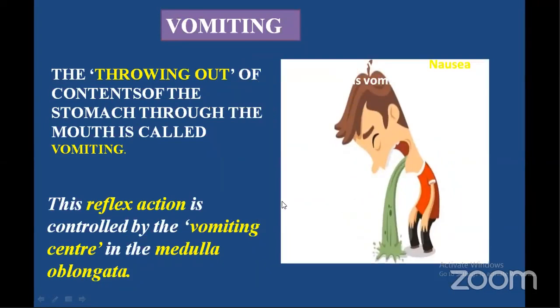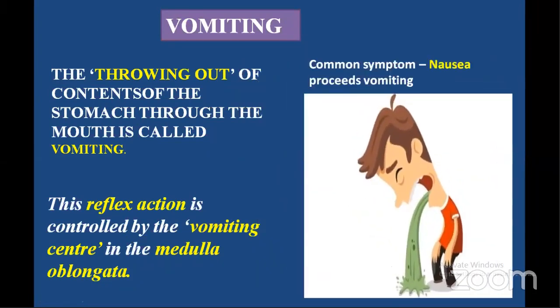Next is vomiting. Throwing out of the contents from the stomach through the mouth is called vomiting. The reflex action is controlled by the vomiting center in the medulla oblongata. Generally, once food enters the stomach, the upper esophageal sphincter and lower esophageal sphincter regulate the outflow of the contents that are present in the stomach.